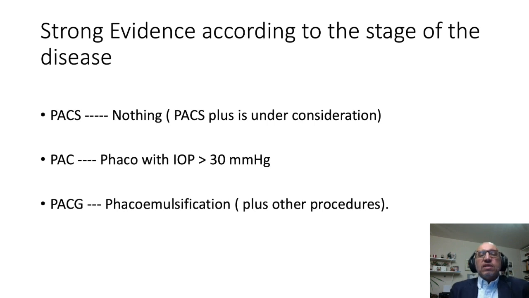So according to the stage of the disease, if it is PACS, then nothing to be done. If it is PAC, then phaco if the pressure is above 30. If it is primary angle closure glaucoma, then phacoemulsification.